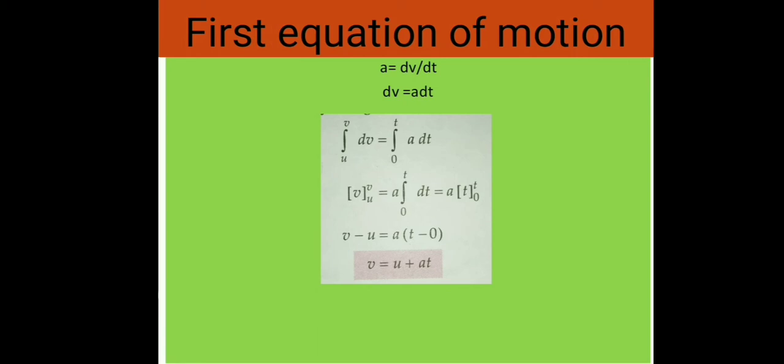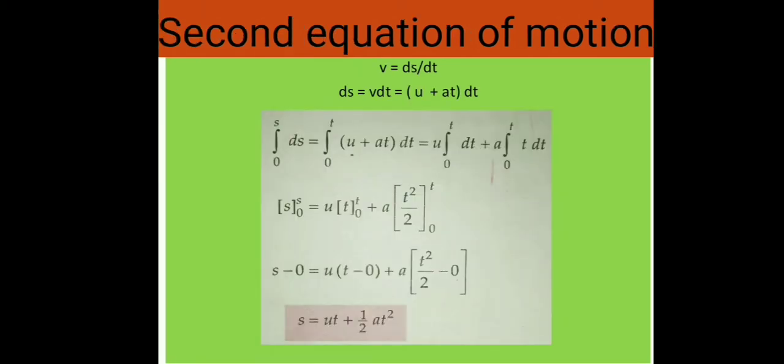Now the integration is only possible when you know the formulas of integration and differentiation, which I have already discussed in the previous slide. So students, you have to learn all these formulas. Now after integration we get the result v minus u equals a(t minus 0), and that gives v equals u plus at. This is the first equation of motion.